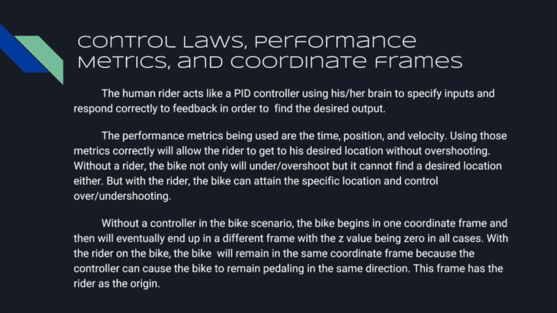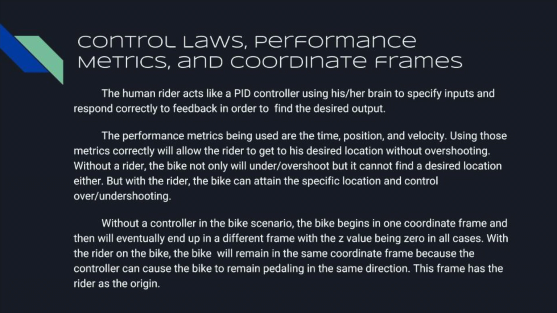The human rider acts like a PID controller using his or her brain to specify inputs and respond correctly to feedback in order to find the desired output. The performance metrics being used are the time, position, and velocity. Using those metrics correctly will allow the rider to get to his desired location without overshooting.